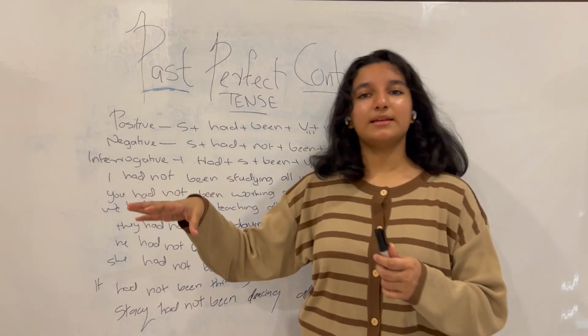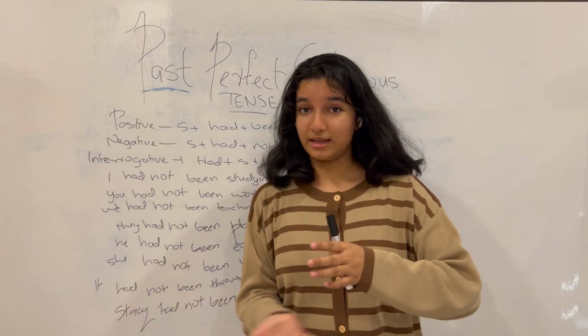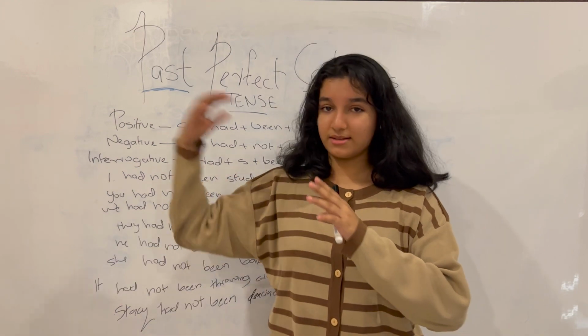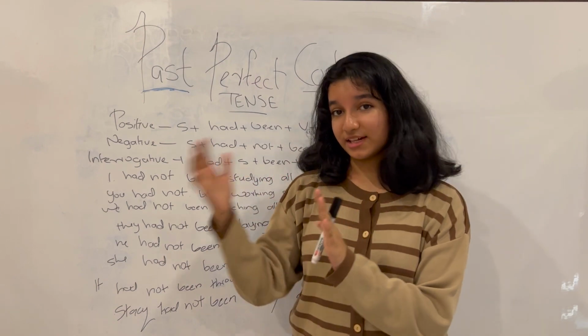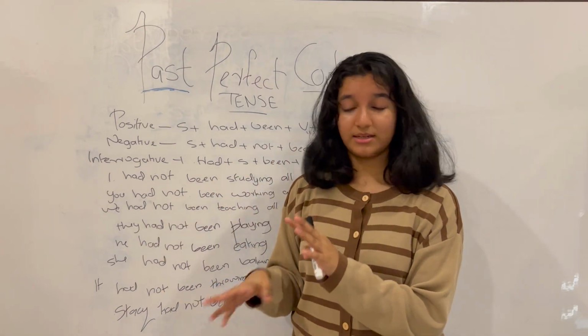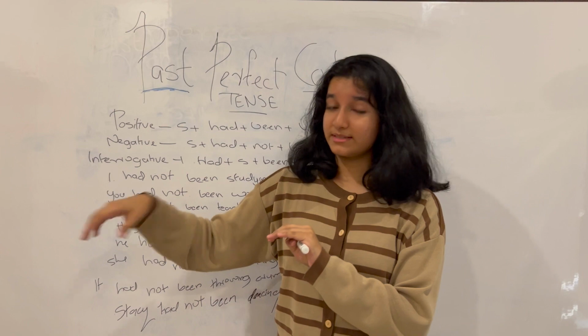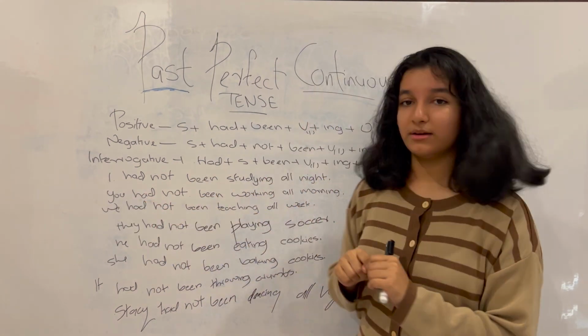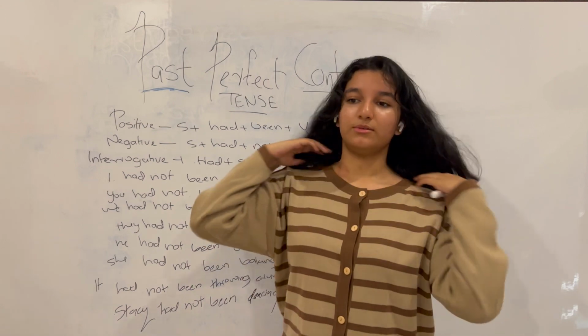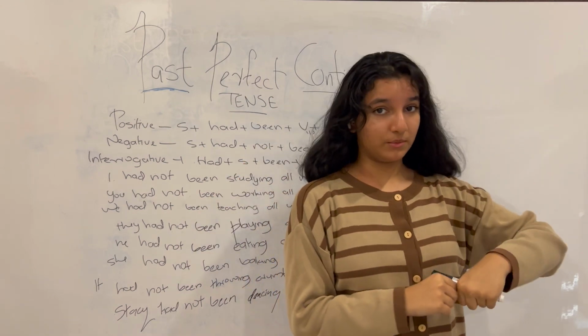Now you can see here, instead of saying that I had been studying all night, which is in the past, it is an action that started in the past, continued, and ended in the past. Now it's saying that action has not happened. In the past, I had not been studying. And in the past, you had not been working all morning. So all morning, you had not been working.